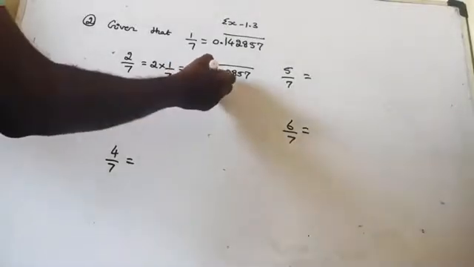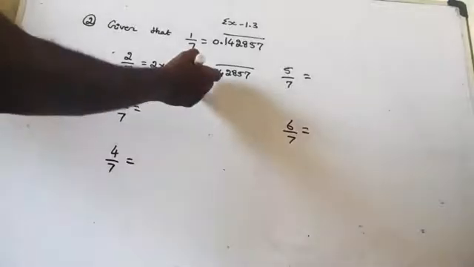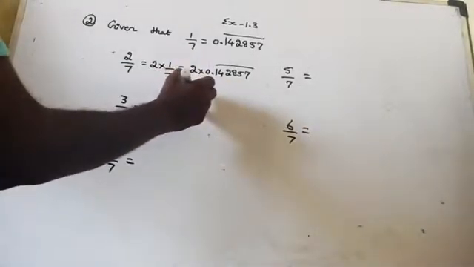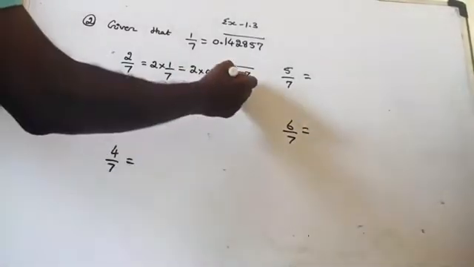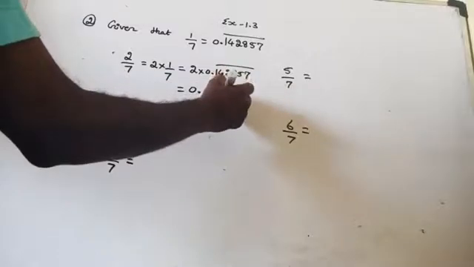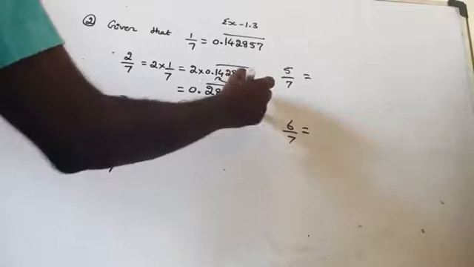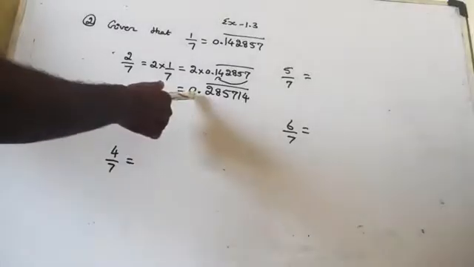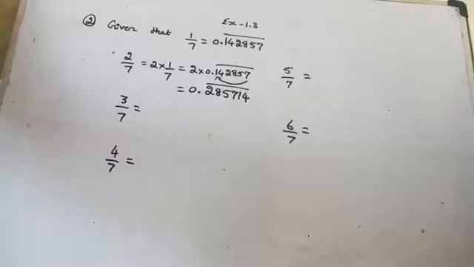Now, after the decimal point, consider the first two digits, that is 14, multiply by 2. 14 twos are how much? 28. So 0.28. And then after 8, what do you have? 5, 7. Then again come back here, 1, 4. Then 2857, 1, 4 bar. Are you getting what is the meaning of that? After the decimal, 2857, 1, 4 will repeat again and again.